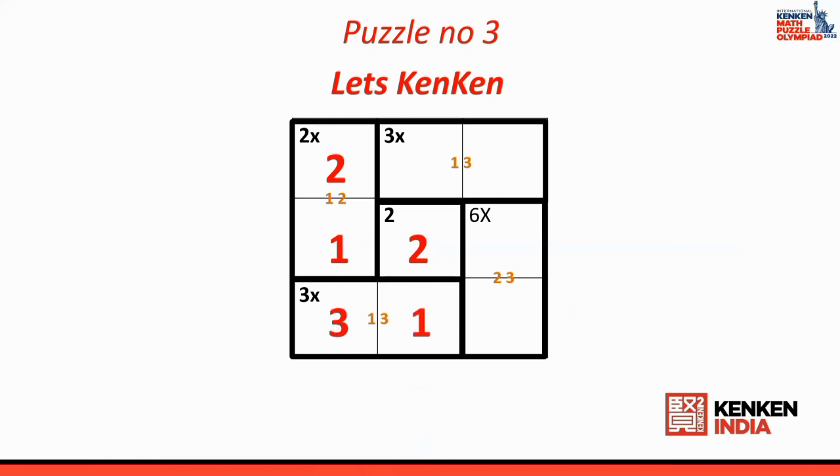Once I put 3, then I also put 1. Okay, once I put 3 and 1, then what is missing here? 2 is missing. If 2 is missing on top, what will come? 3 will come. Okay, now 2 and 3 is here. Who is missing? 1 is missing. And in the middle, this is again 1 is missing. Now you please check the KenKen puzzle whether any number is repeating in any of the rows or any of the columns. No numbers are repeating in any of the rows and any of the columns. This means that this puzzle is correct.